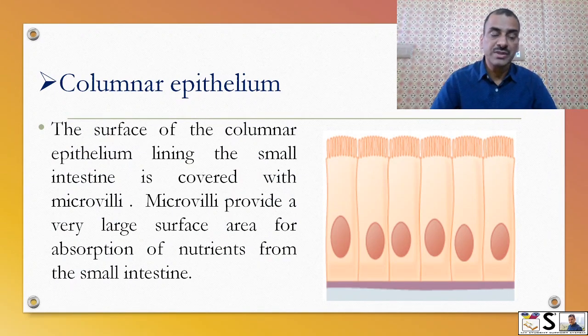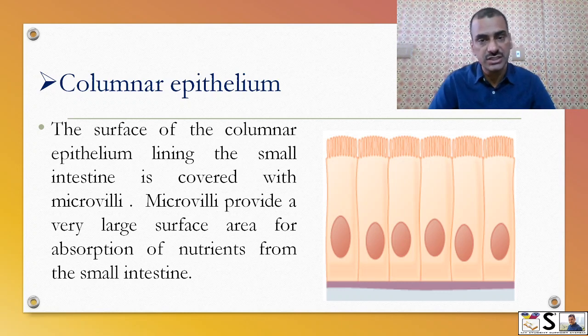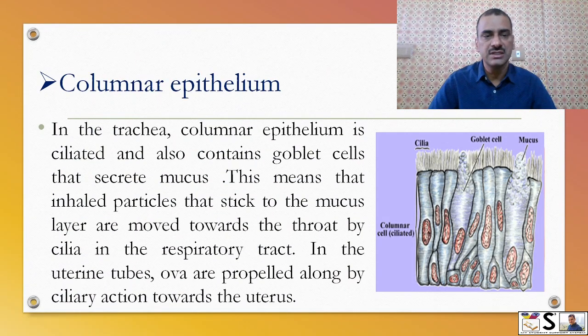while the surface of the columnar epithelium lining in the small intestine is covered with microvilli. So this is columnar epithelium but it is slightly changed. It is the columnar epithelium having microvilli, and they are in the small intestine. They increase the surface area and help in absorption of the nutrients from the small intestine.